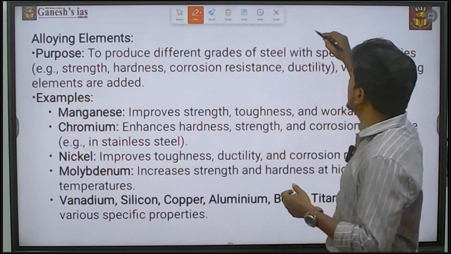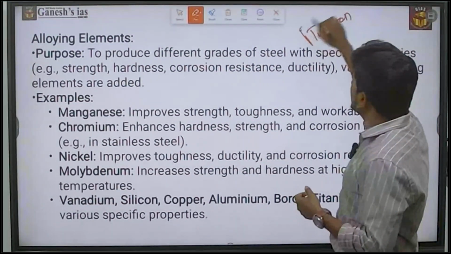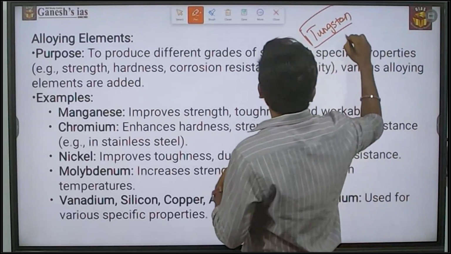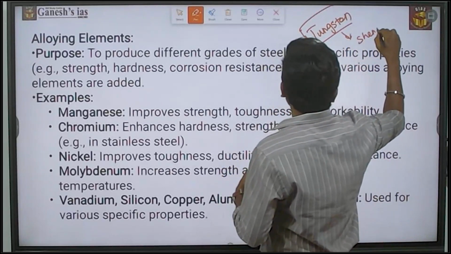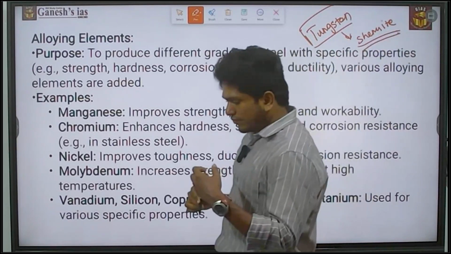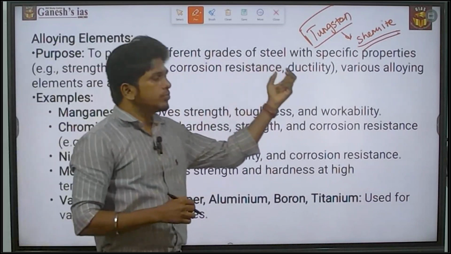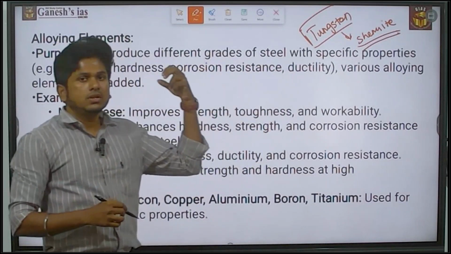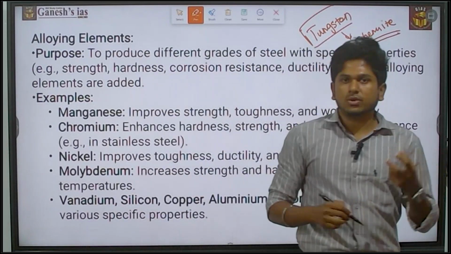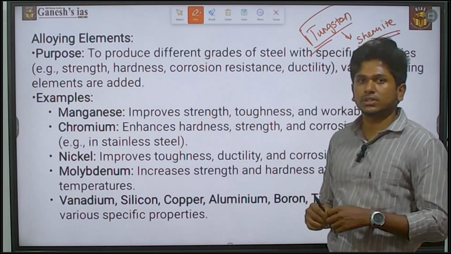For example, tungsten. Tungsten is actually in the news related to Tamil Nadu. So what is the ore of tungsten? It's scheelite. Which state is the largest producer of tungsten? And also what are the properties of tungsten? In that way you have to prepare. There is a definite possibility that they may ask any question from tungsten also. Okay, so please make a note of it. Thank you.